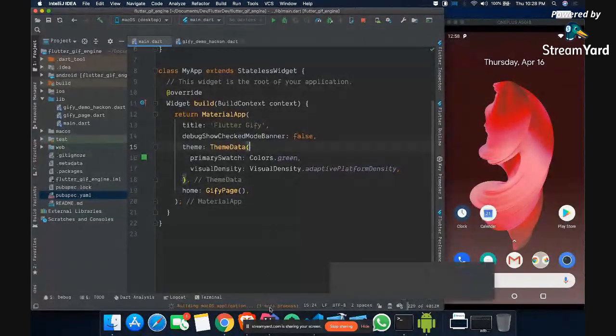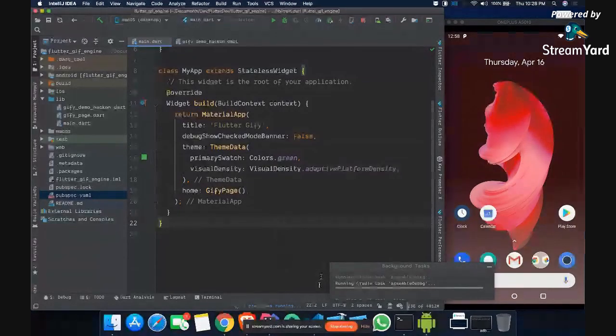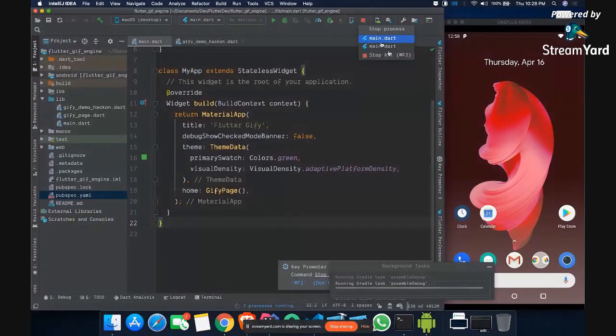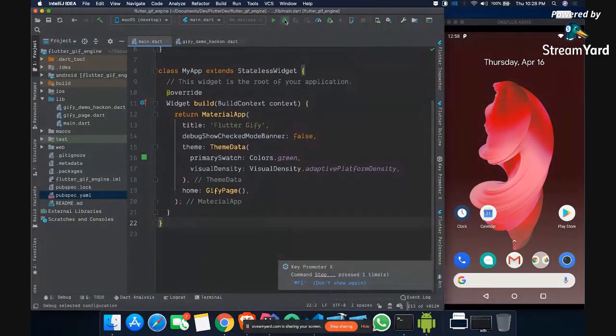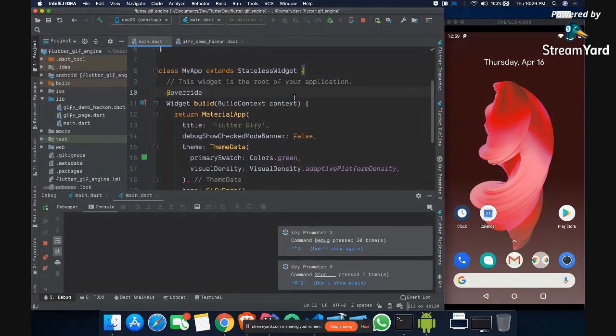We are actually still facing issues with running this. Let me just try it again by stopping all. And this time if it works, then it's a great thing. Otherwise, I'll continue with the demonstration of the code.